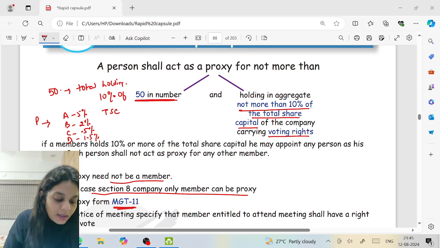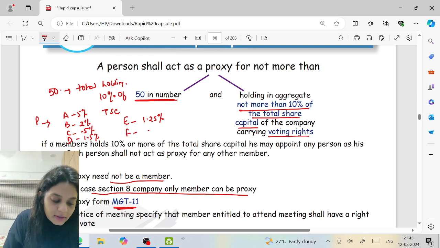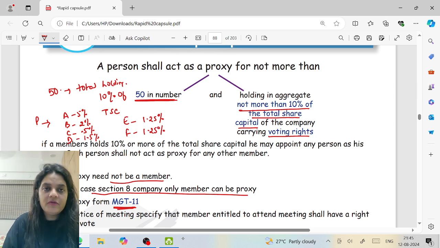8%. E wants to appoint P as a proxy. E's holding is 1.25. F also wants to appoint him. F's holding is again 1.25. Can they appoint P as a proxy, both of them?